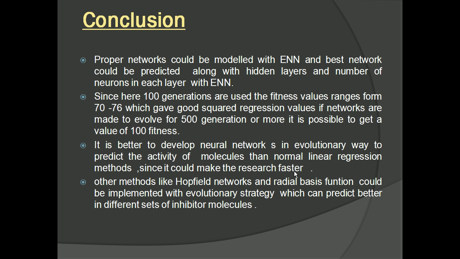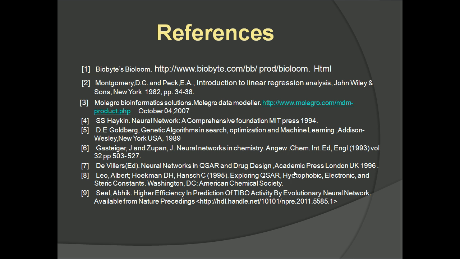Other than that, other machine learning methods such as Hopfield networks and the RBF function could be implemented with the evolution strategy, which could predict better in different sets of inhibitor molecules. And I would end with the next slide.